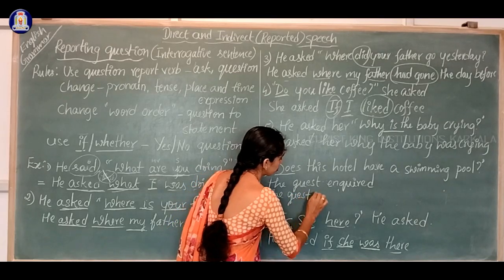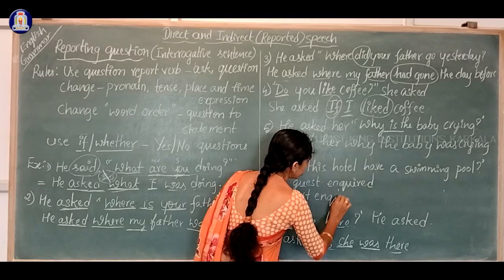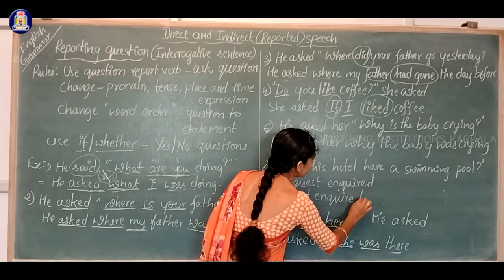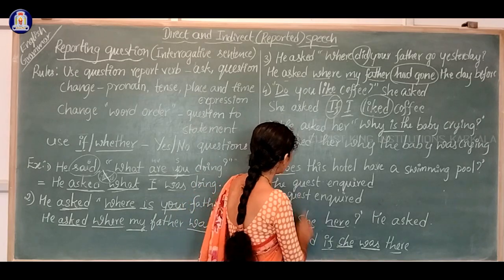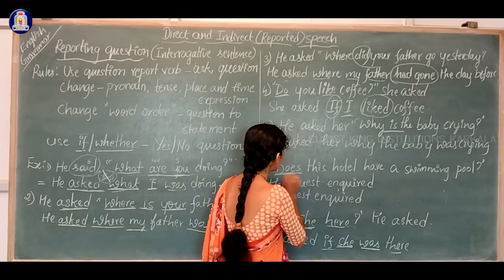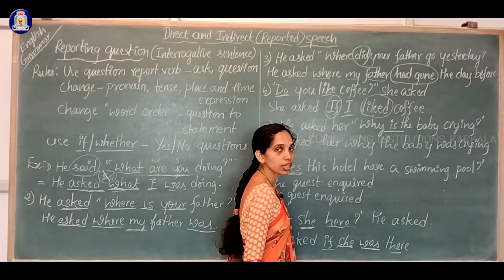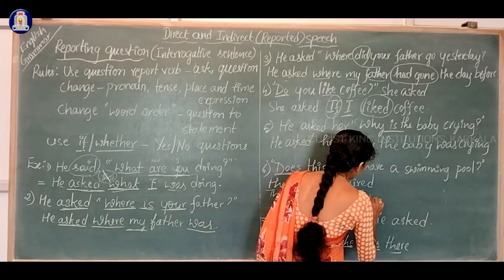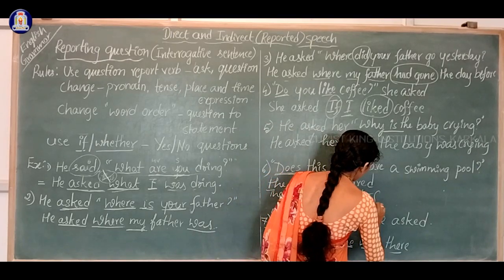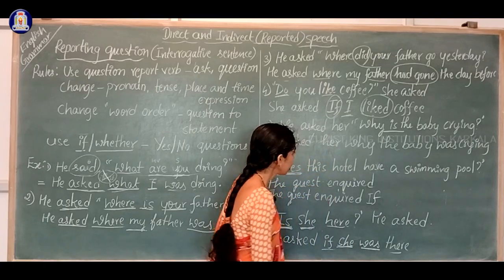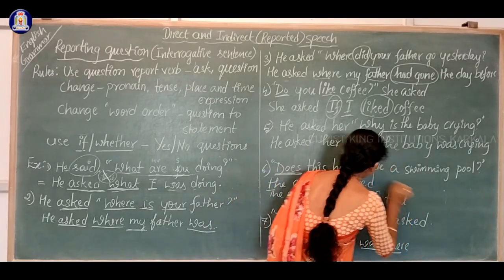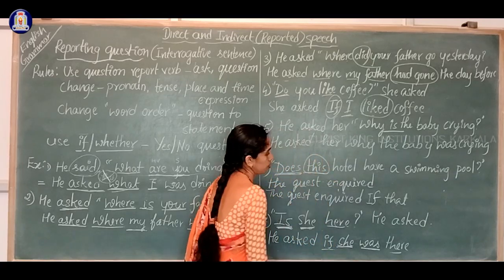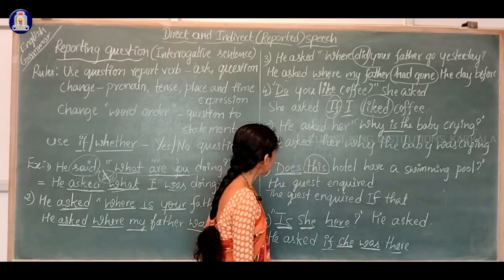The guest inquired. In the place of does, what do we have to use? Yes, we have to use whether or if. The guest inquired if this becomes what? That. This becomes that.